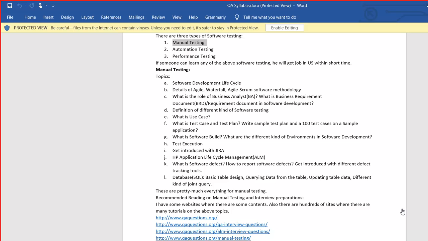So let me tell you one thing here. In testing software, we will do a lot of discussion in this manual testing part, and it is a building block. You can say that this is the foundation of your career. This manual testing discussion. Okay, so we will discuss a lot how software development works, how software testing works, right?